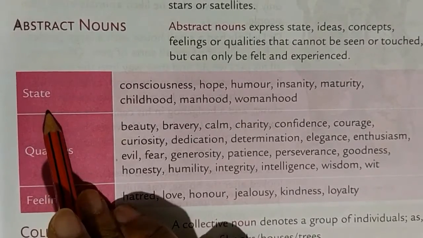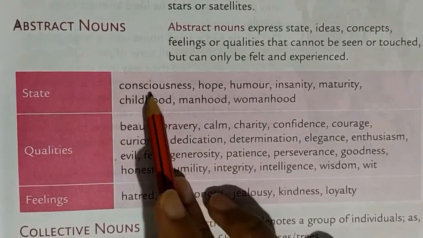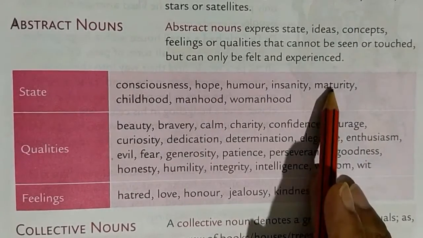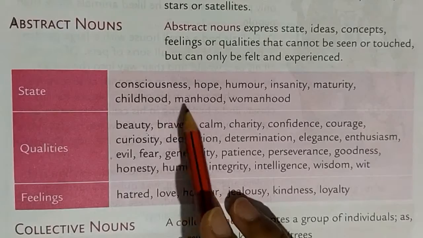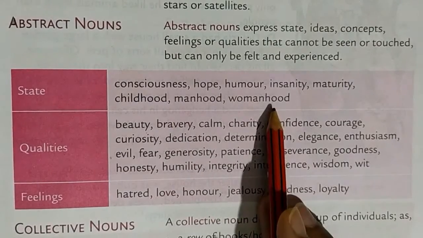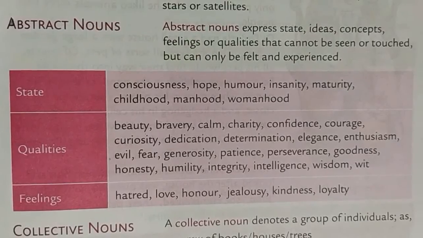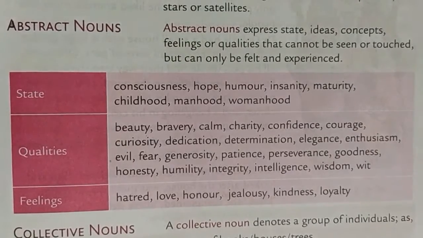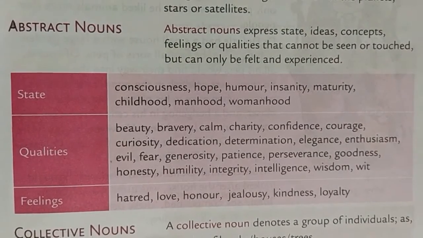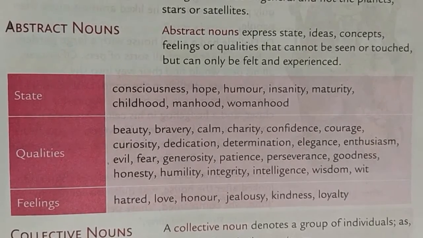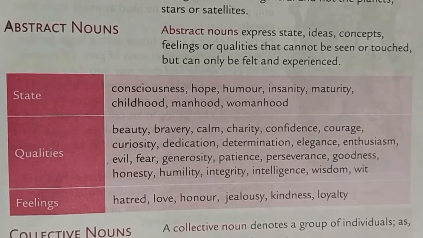See, state, any kind of state: consciousness, hope, humor, insanity, maturity, childhood, manhood, womanhood, these are all states of human beings. Hope, okay, I have a hope that tomorrow it will rain. That hope you have inside your heart, inside your mind, but you cannot touch it.